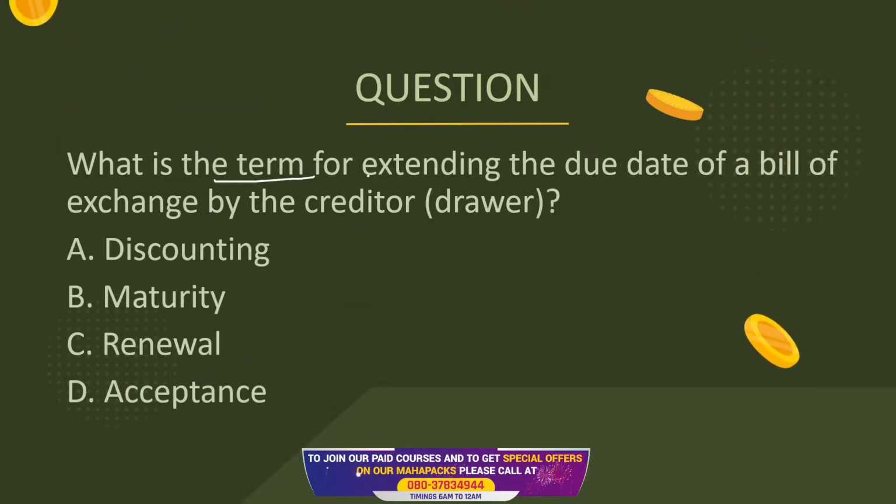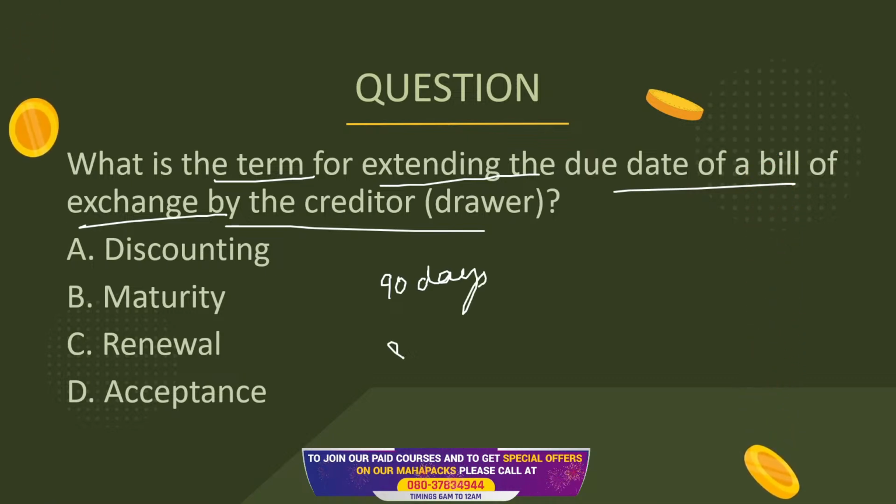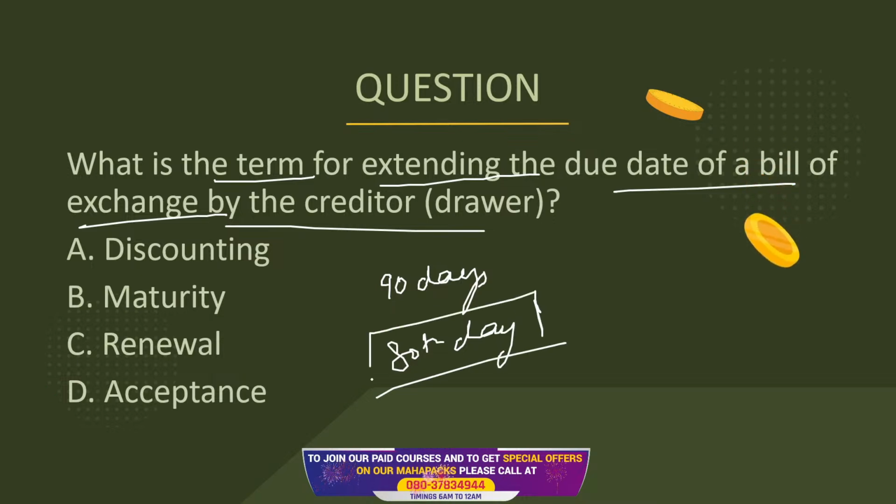What is the term for extending the due date of the bill? If the bill was for say 90 days, and the person comes and says on the 80th day that I cannot pay you, give me at least one month more, and the drawer agrees.